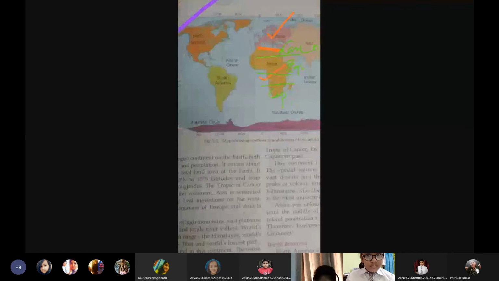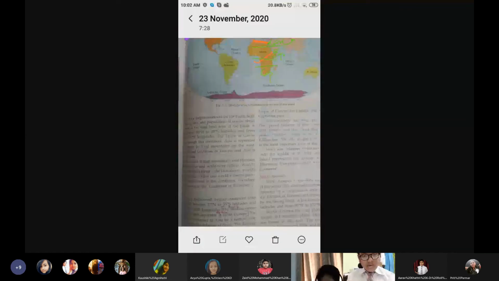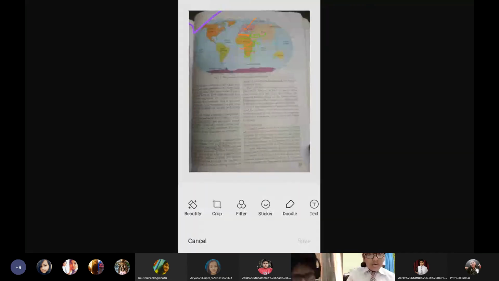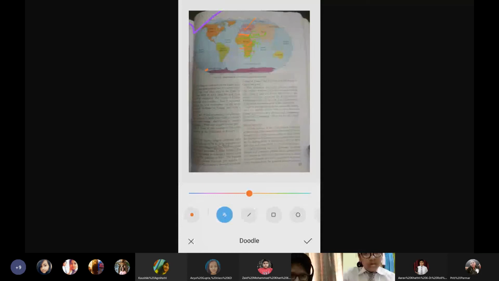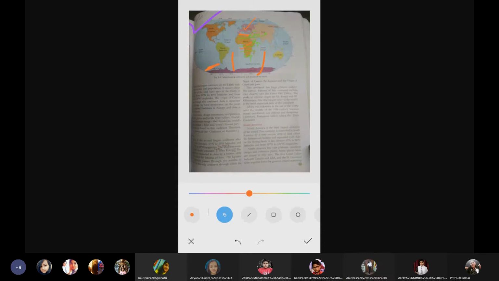So just let me show you by doodling on it. This area is the Pacific Ocean. Here is the Atlantic Ocean. Here is the Indian Ocean. So from three sides, it is surrounded by these three oceans: the Pacific Ocean, Atlantic Ocean, and Indian Ocean. This continuous water body is also called the Southern Ocean.